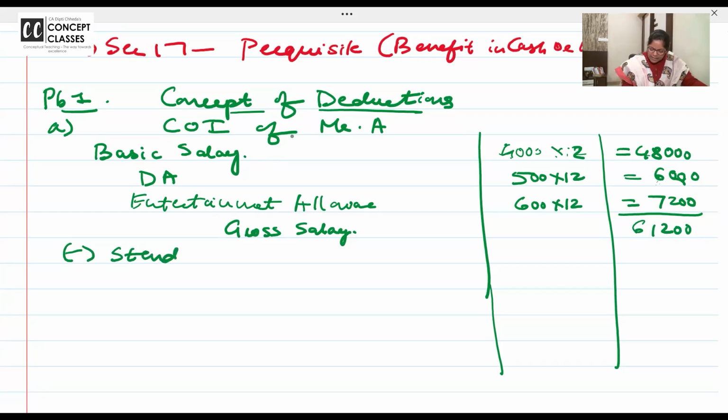Now nothing is said. First, you should give standard deduction under section 16(1)(a), and it is 75,000. Okay, write it in the inner column, 75,000. And next is what now? After this, entertainment allowance.